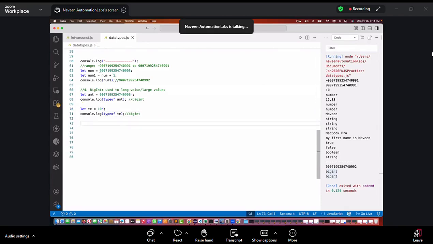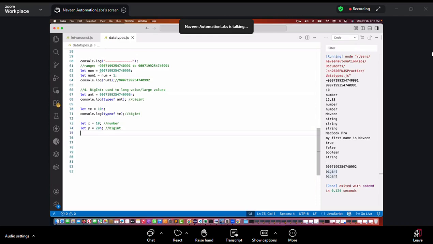See, there is one limitation with the big integer. What is the limitation? See this carefully. Here I'm writing one variable, x is equal to 10. Then I'm writing another variable, y is equal to 20n. So tell me, is this a number or a big integer? This is a number. And 20n is the big integer.